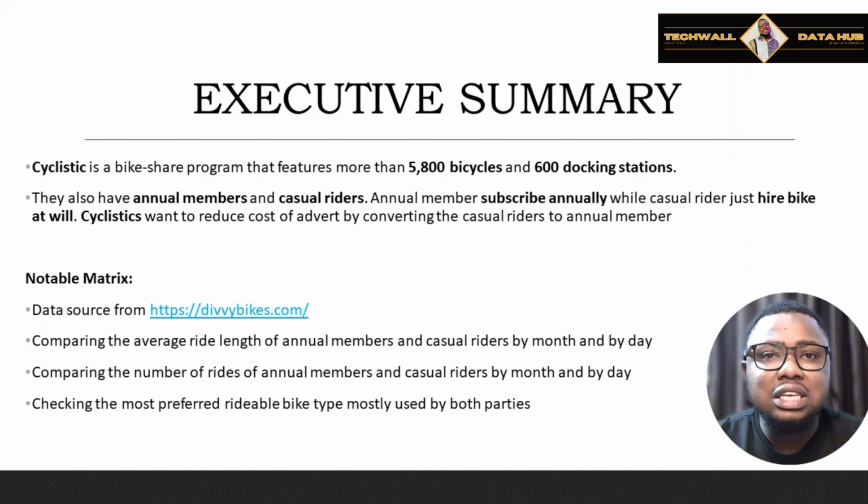Now, based on the data that we have and the analysis that we did, we cleaned the data. We joined the whole data from January to December 2023 together using the union on SQL, right? Through that, we were able to get the data, clean it up, and then do our analysis on Tableau, right?